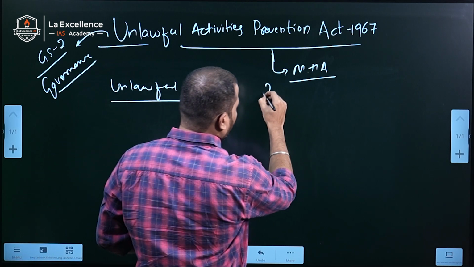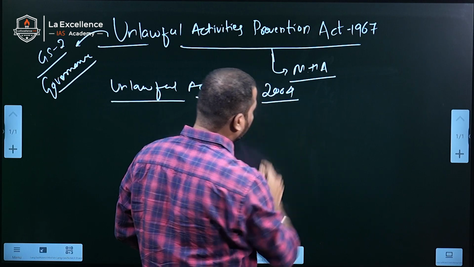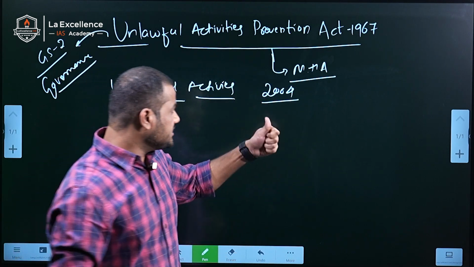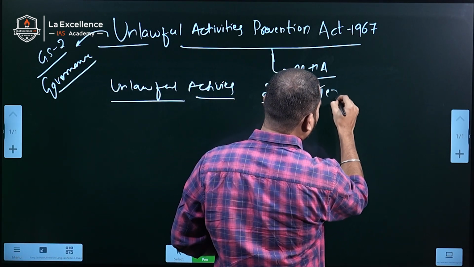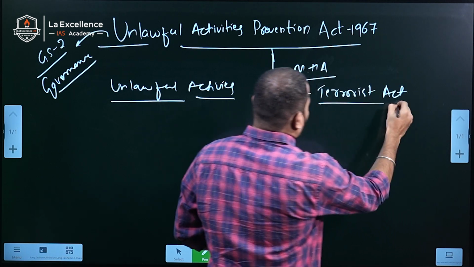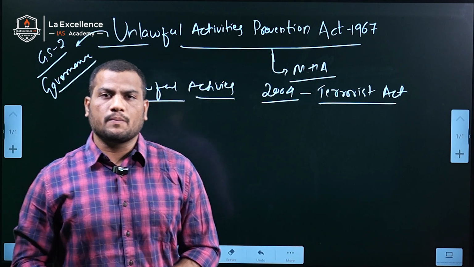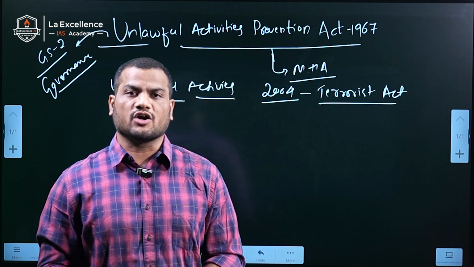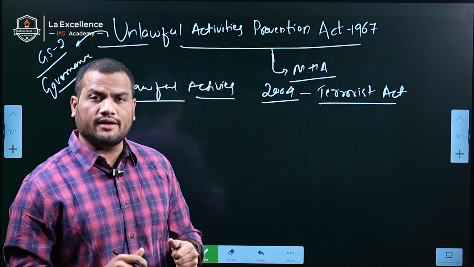In 2004, this act was amended so that terrorist activities are also included in this particular law, which gave the power to ban any terrorist organization in the country and also in the world.